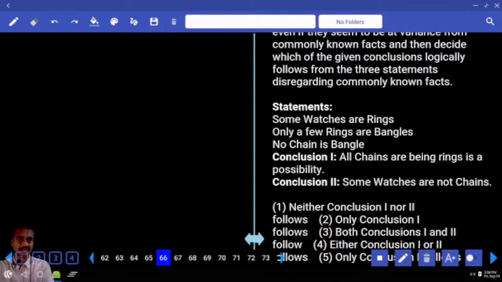Rarest of the rare case. Maximum you can have 3 questions these days. ఈ రోజుల్లో ఇచ్చేది 3 ఇస్తున్నాడు maximum. 5 ఇచ్చాడంటే you are the most luckiest.